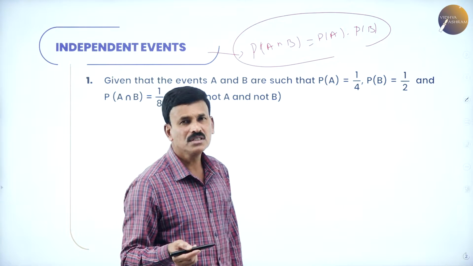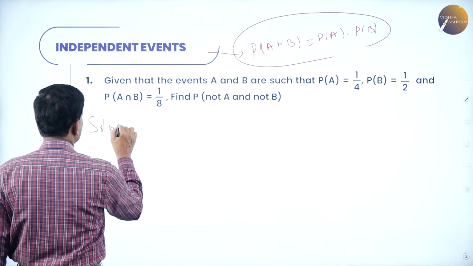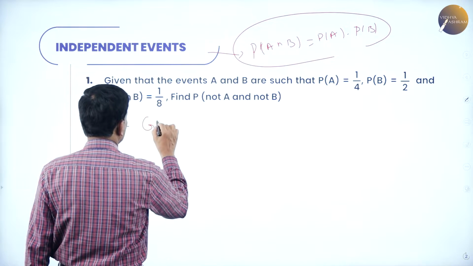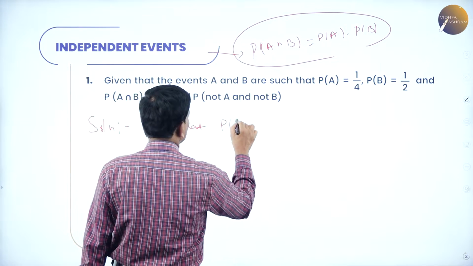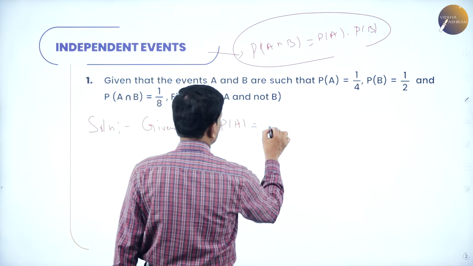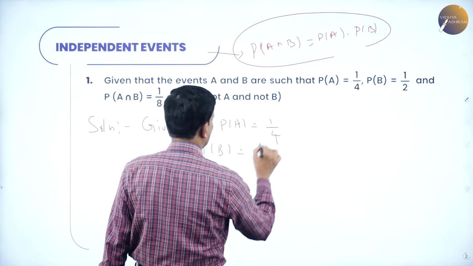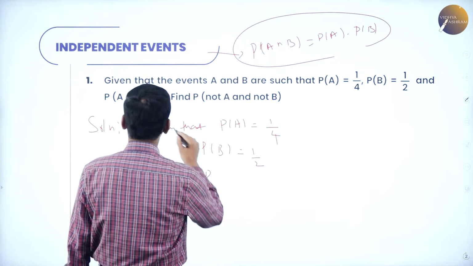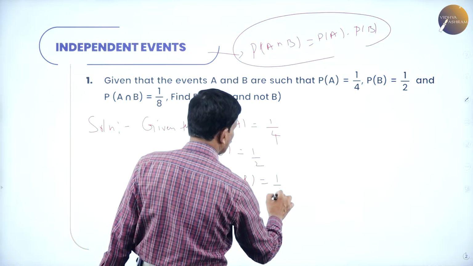Now let us write down what are the given conditions. Given that probability of A is equal to 1 by 4 and probability of B is equal to 1 by 2. Probability of A intersection B is equal to 1 over 8.